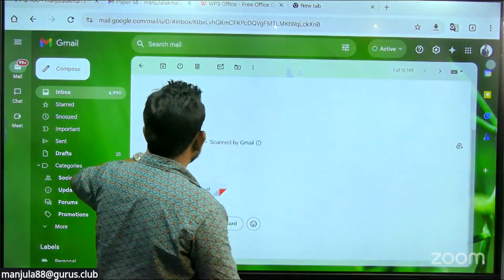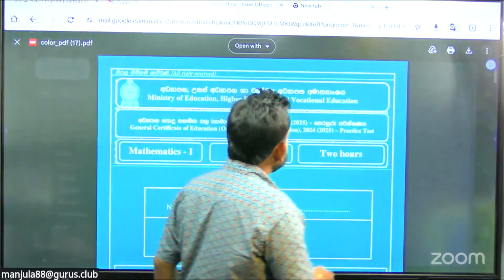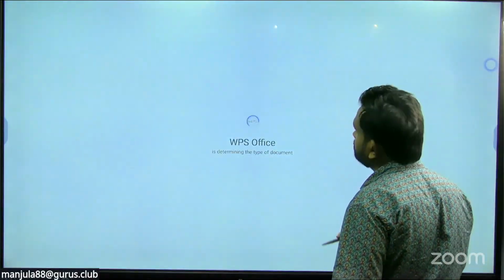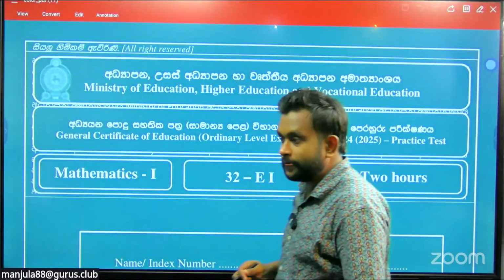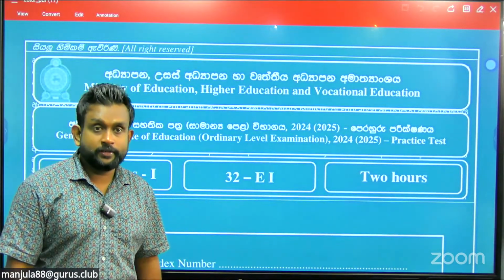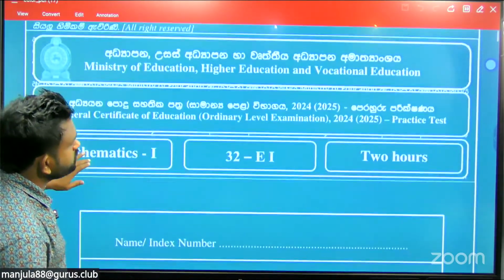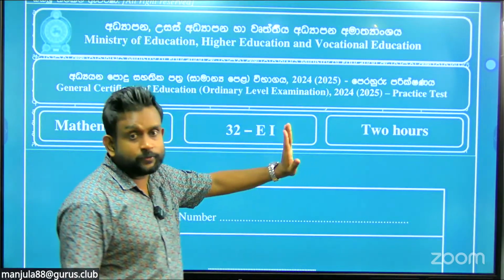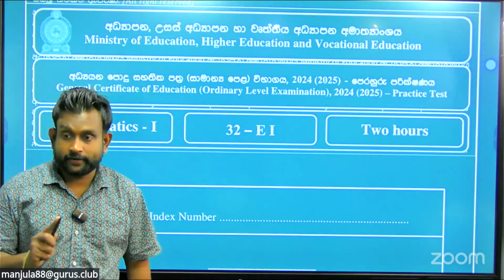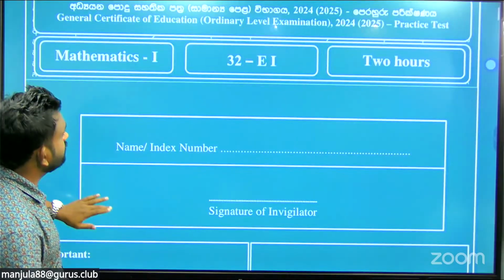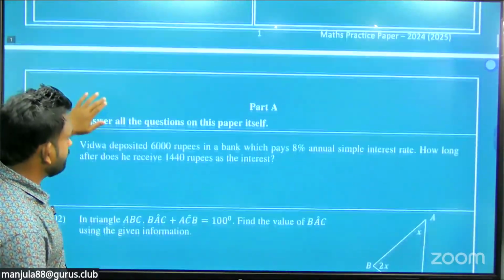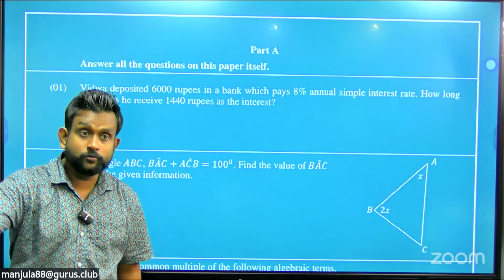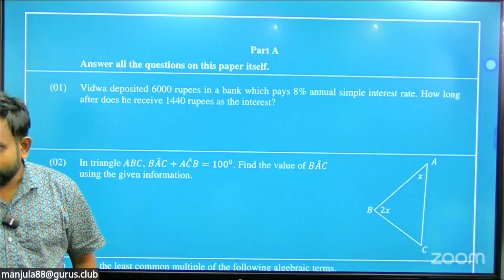Paper number 58, turn to the paper. This is the model paper from the Ministry of Education, Higher Education and Vocational Education for 2024-25, as a practice test for this exam. I will discuss it one by one and check the answers carefully. If you have any doubts, you can ask for clarification while the session is ongoing.